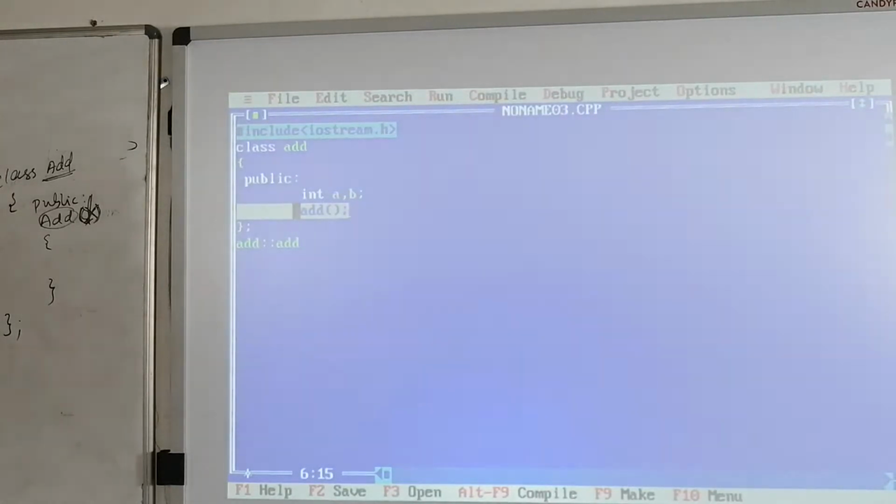Now I am defining the constructor outside the class. For this constructor there will be no return type, that's the reason I am not going to write anything here. Then followed by the class name add, then scope resolution operator, then constructor name, which is add.